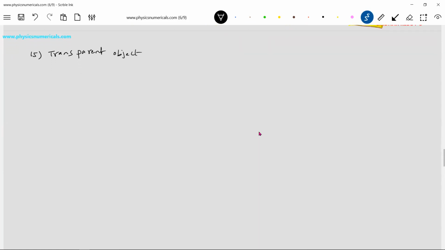A transparent object, a body or material, permits light to pass through it.